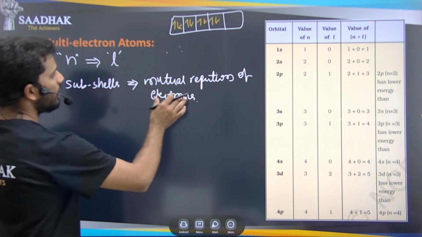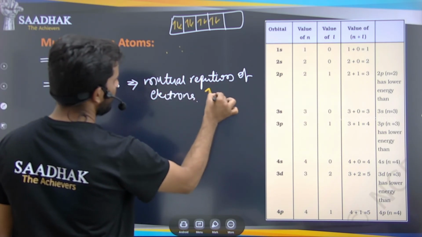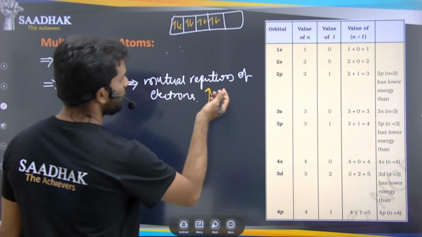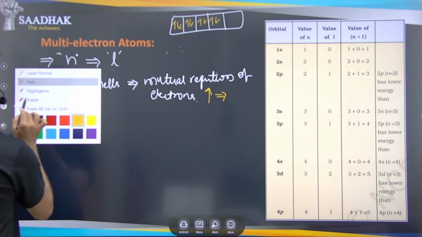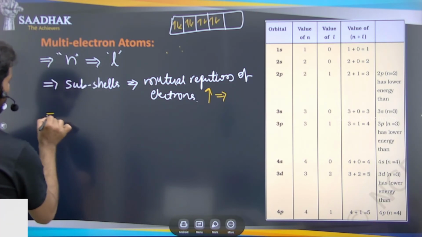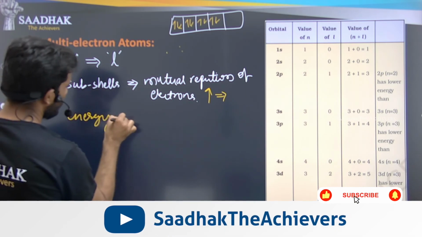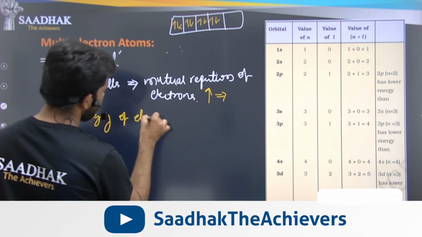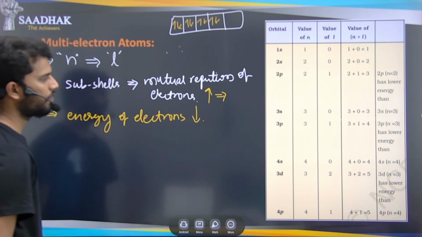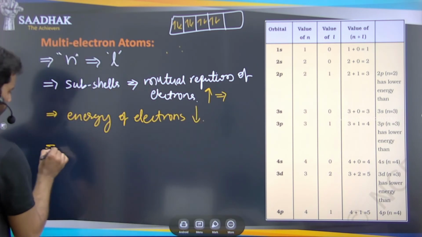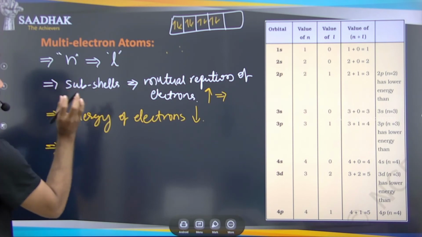Because these repulsive forces increase, the energy of the electrons will decrease.